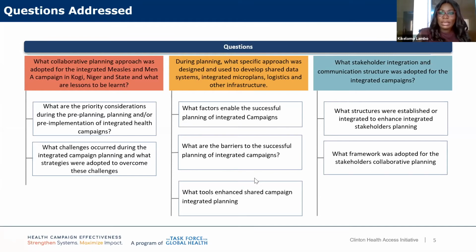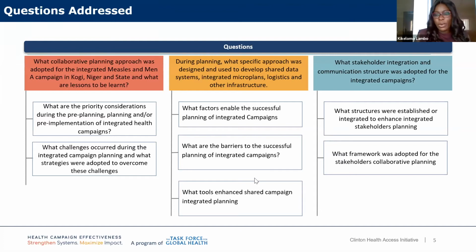Now, the last question that we're hoping to be able to answer through this study concerns the stakeholders. How were the stakeholders integrated? What communication structures were adopted for the integrated campaign? So in terms of our case study, we're looking at providing this response through the lens of the process, the tools, and the stakeholders.